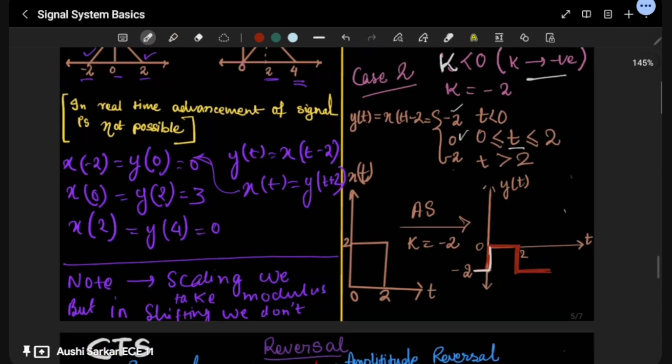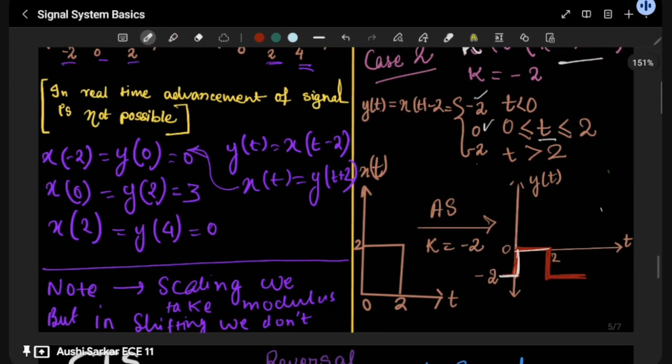Till t is equal to 2, and once t is showing this shift, then you are shifting over here. So here you can see there is shifting, this is again minus 2. So the point is, you have to start from minus 2, you will end at minus 2 because the amplitude is minus 2. This is the shifting.